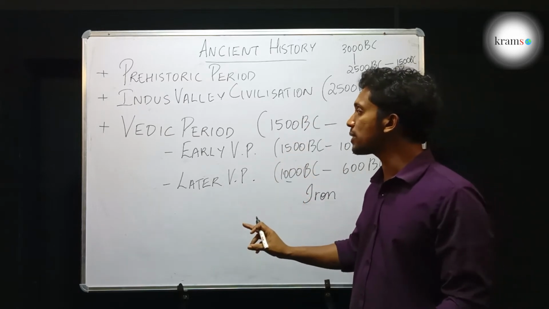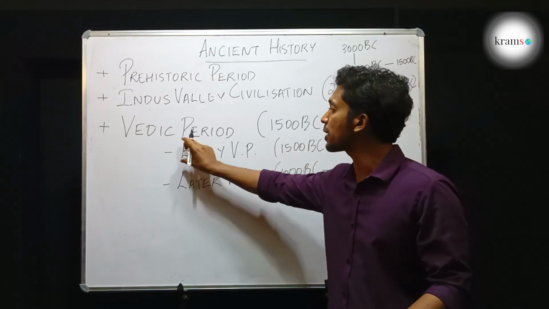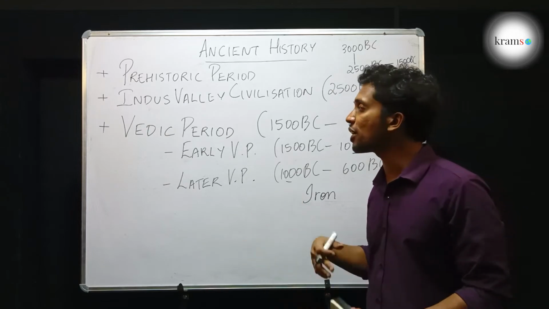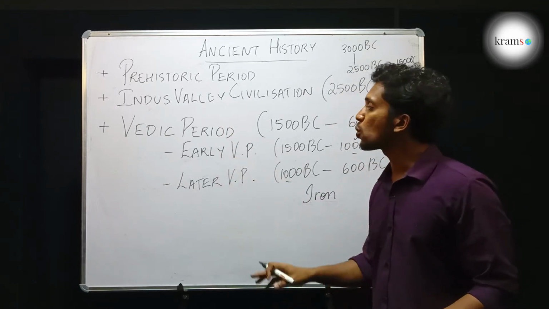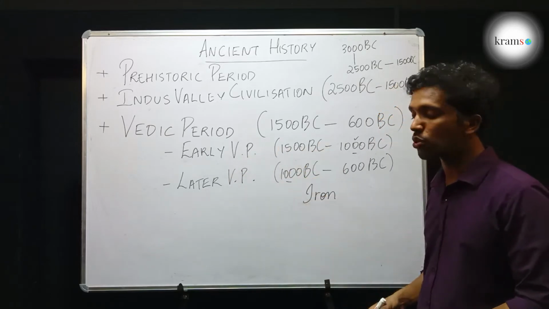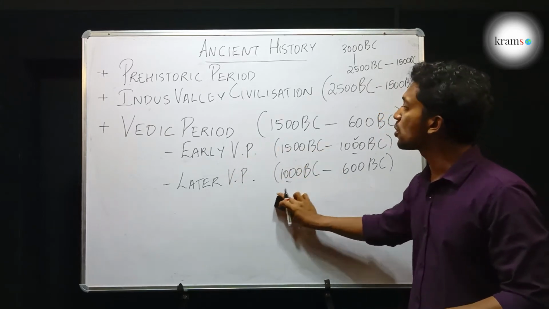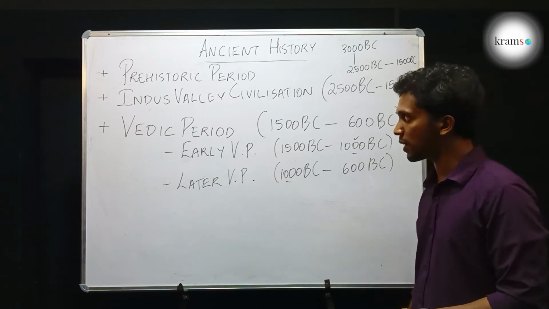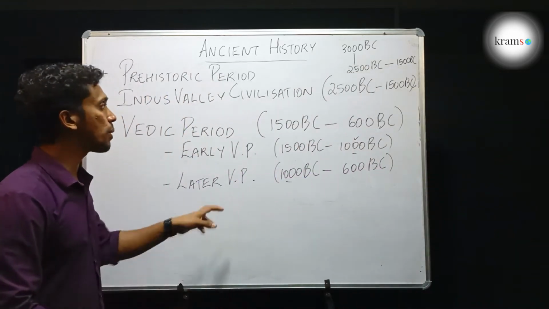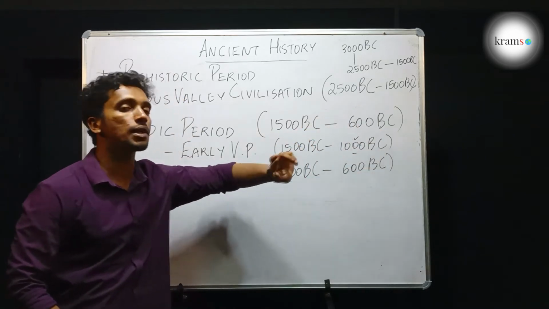Hence historians can clearly demarcate two different kinds of lifestyle, society, ruling and religion, and everything in the Vedic period. So they named it accordingly and divided it into two sub-periods, known as the early Vedic period and the later Vedic period. So our third important period is the Vedic period, which is from 1500 BC till 600 BC.